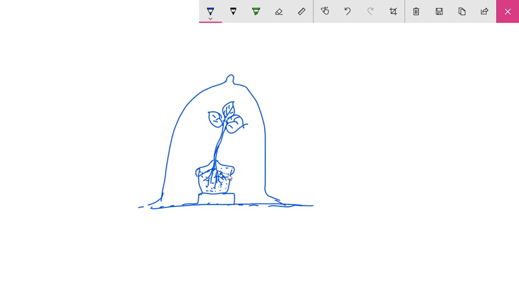So to avoid the loss of water through the pot, it is sealed with rubber or plastic. Then what happened? After some time, water droplets are observed on the bell jar.